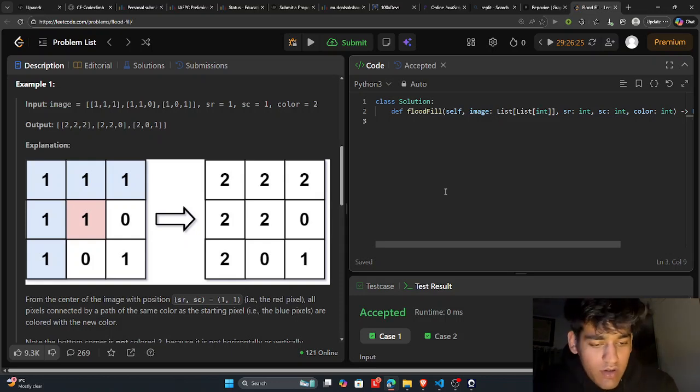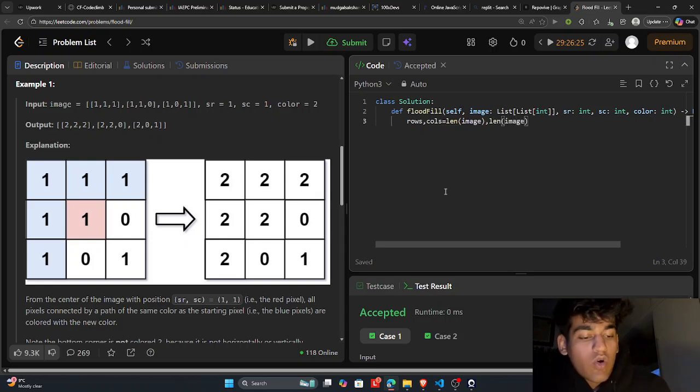I'll just write the code now, and you'll get more clarity. Rows equals length of image. We'll do length of image zero for columns. Now what we'll do is make this original, which equals image sr and sc, because this is given to us.